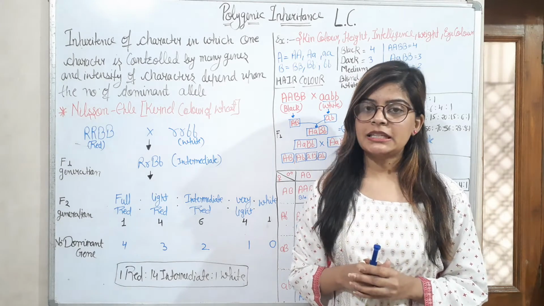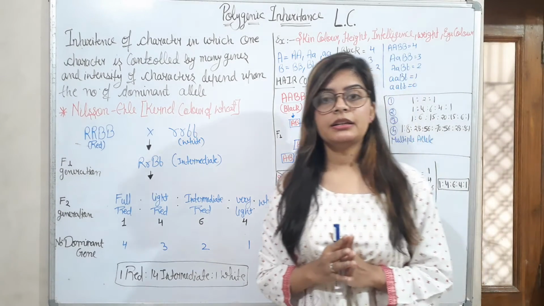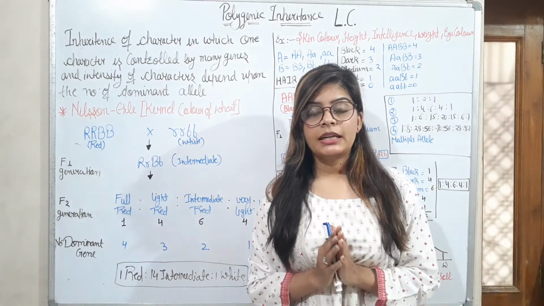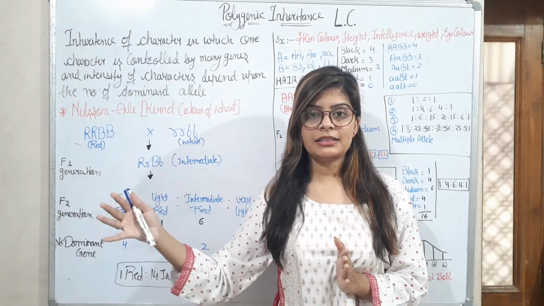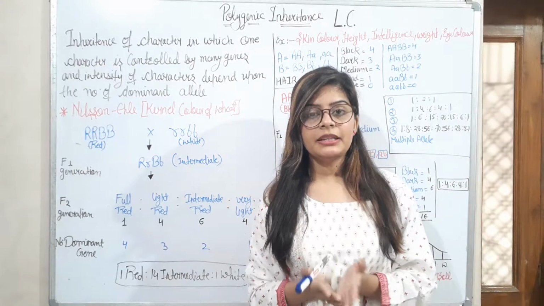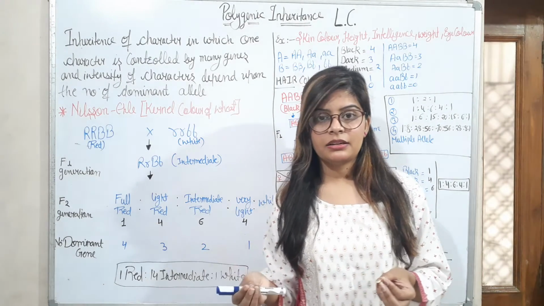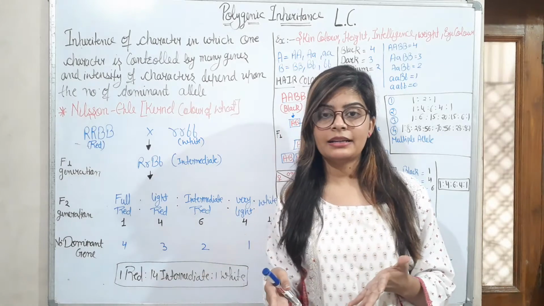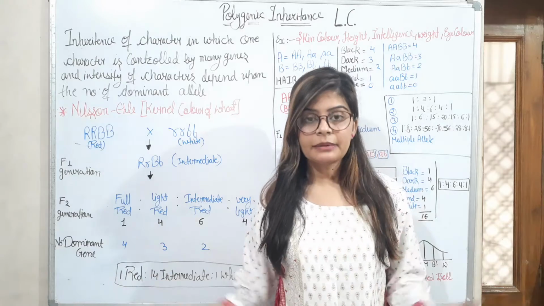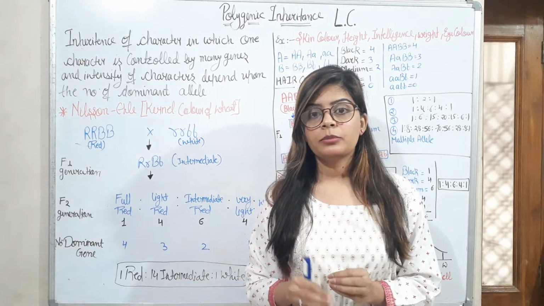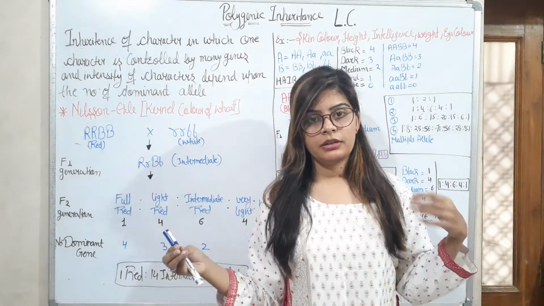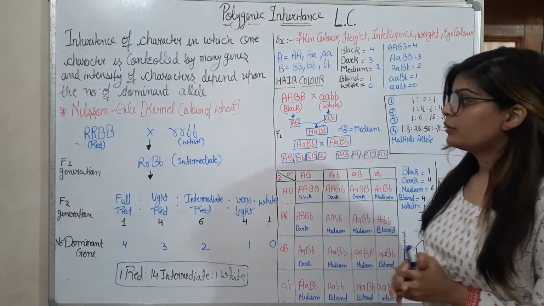If we take the example of skin color, if skin color is very dark, it means black, or skin color is white. So the intensity of black color is very high for that character and white color is very low intensity. The intermediate is less white, less black, normally dark, not that much black and not that much white. So intermediate characters are also present. But most of the high and low intensity characters are black and white skin color. This is shown by the number of dominant alleles.